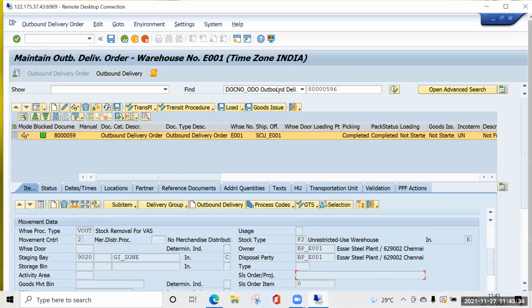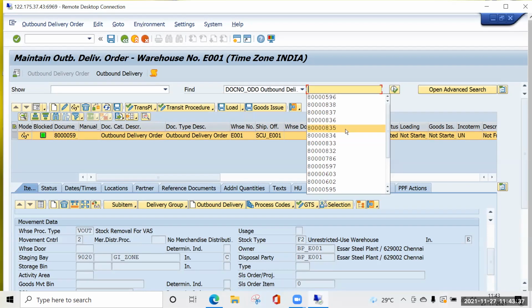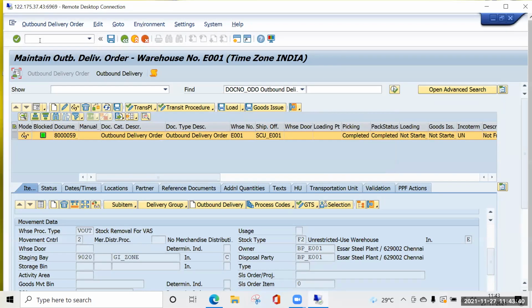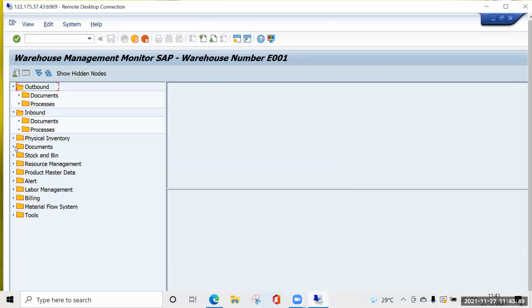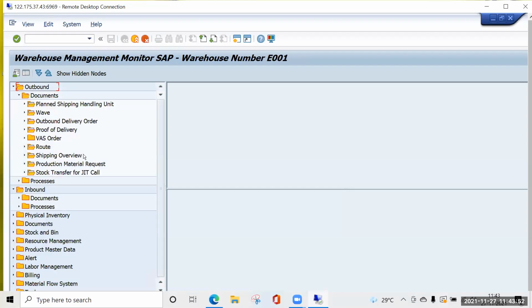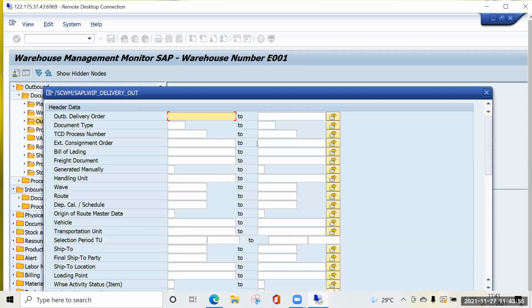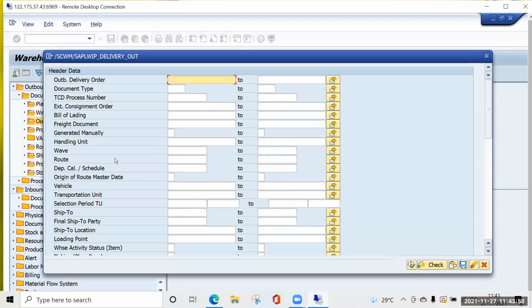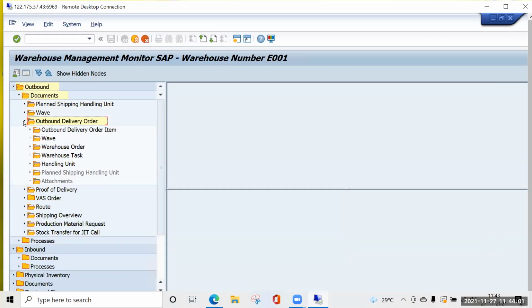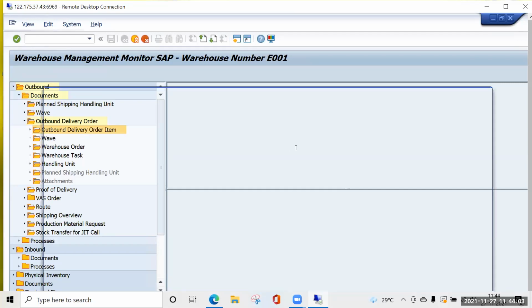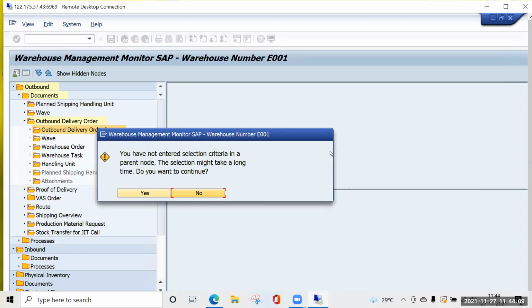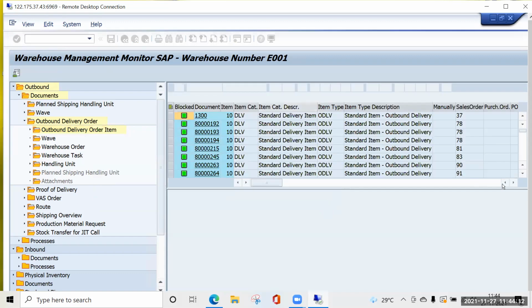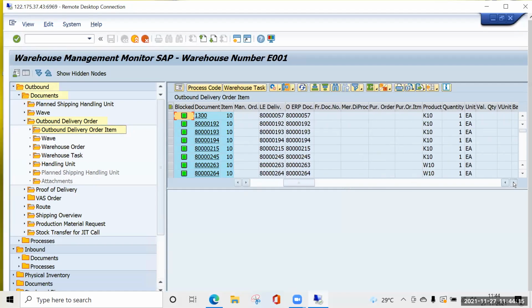It's created for the sales order. You can easily find that in the monitor. Monitor, outbound, outbound documents, outbound delivery order, then outbound delivery order item. Now, I think there are not many deliveries. Execute it. Yeah. So we can put there the sales order. Sales order field, just see that.